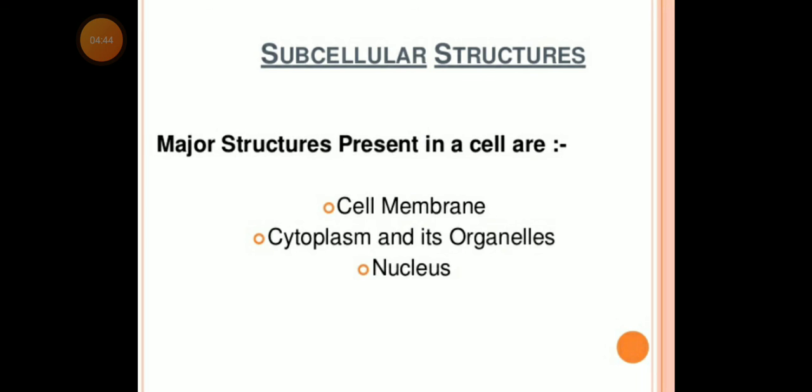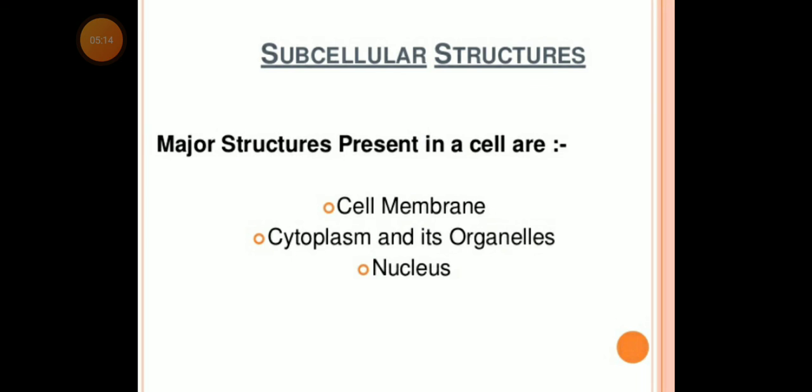And if I'm talking about shape, size and number of cells, we can discuss a little bit, right? Cells vary in shape, size, and number. Unicellular organisms are identified on the basis of their shape. However, some unicellular organisms like amoeba are irregular in shape. In multicellular organisms, the shape of the cells depends on their position in the body, the specific functions they perform, and their interaction with neighboring cells.